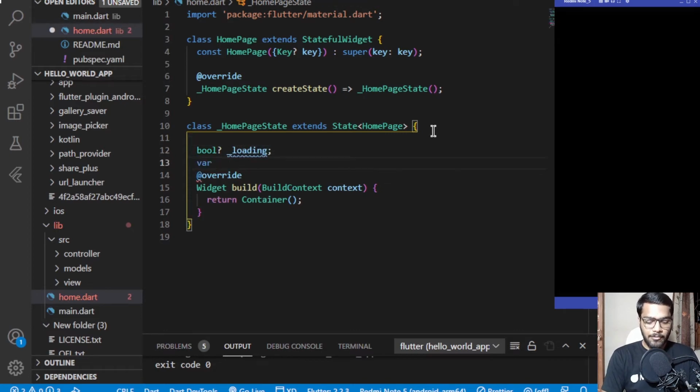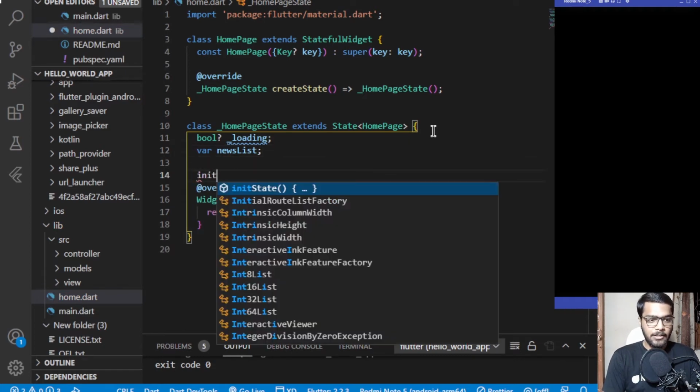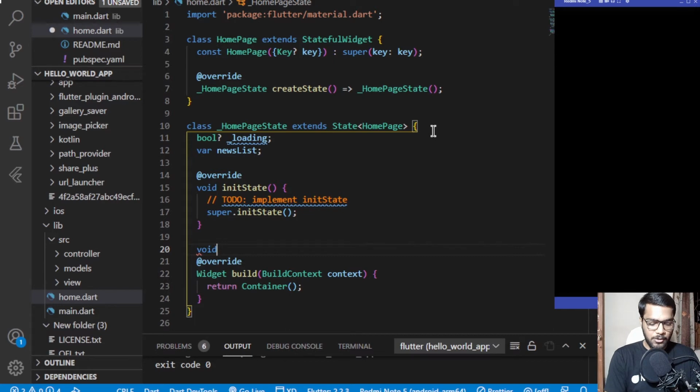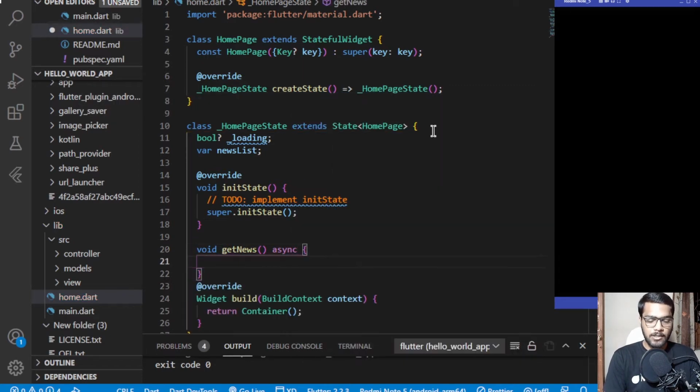Next would be a variable news list. If you want, you can create a type of list over here, but I'm creating it as variable for now. Next, I need to create the init state, and herein we'll be calling the get news function. So let me first create the get news function as well. It will be of a kind async, as it will be fetching the data, so it will be taking some time for the data to be fetched.